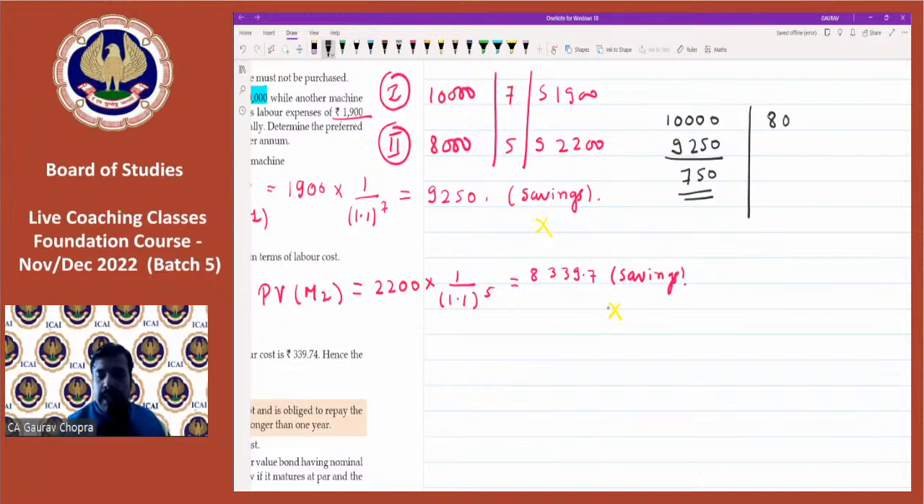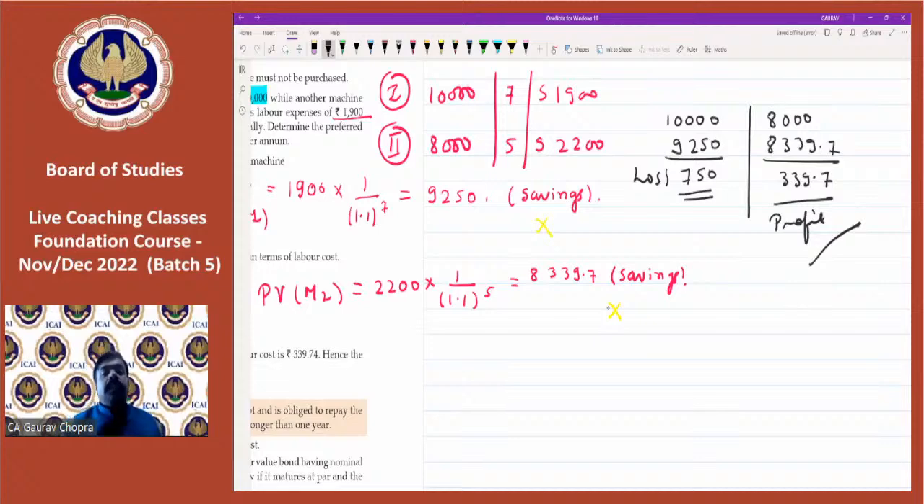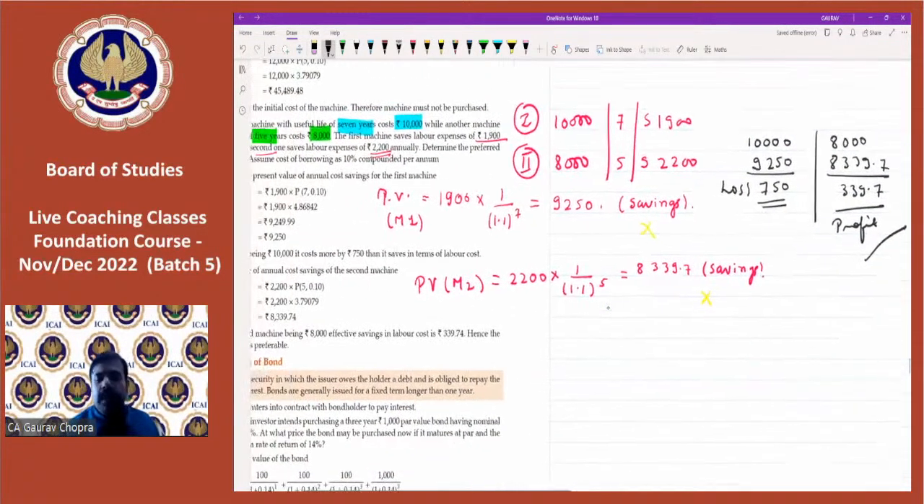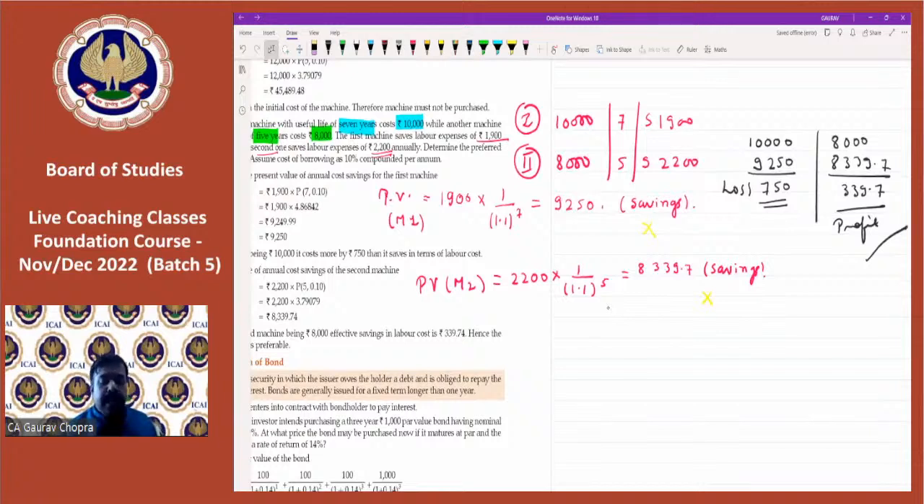Whereas second machine is costing 8,000 and it is giving benefit of 8339.7. So overall, there is a net profit of 339.7. So in the first one, there was a loss, and in second one, there is a profit. So second machine is more profitable. Second one is more profitable. All right. So simply, we have to do this comparison and get the result.